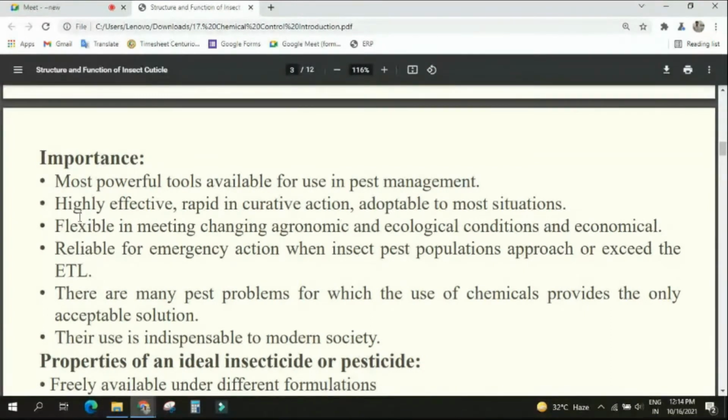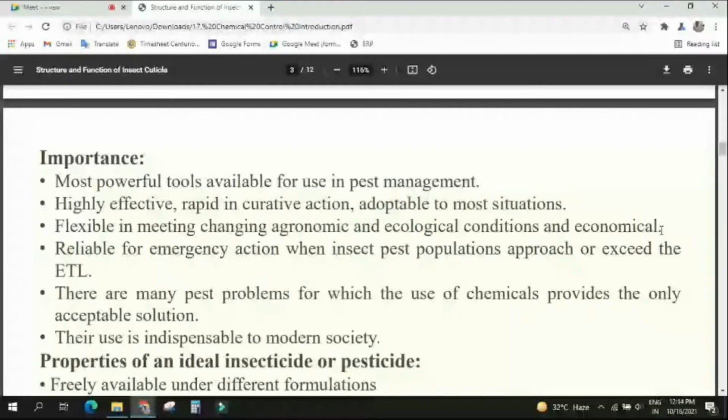You see, the third point: flexible in meeting changing agronomic practices and ecological conditions, and economical also. What is the meaning? In the case of cultural, mechanical, physical and biological methods, they are always dependent on the climate and on agronomic practices. Suppose you are growing red gram as ratoon cropping, or banana as perennial planting, and we recommend not to go for ratoon cropping or perennial banana.